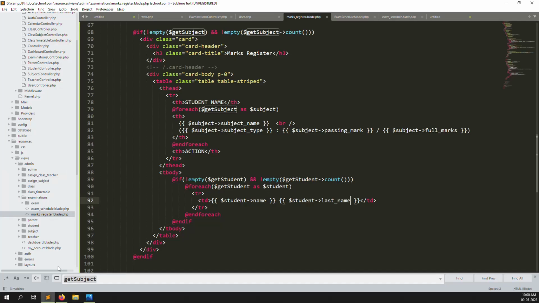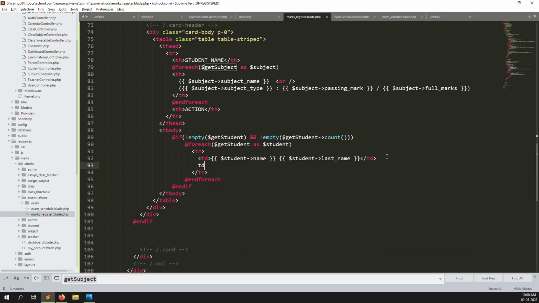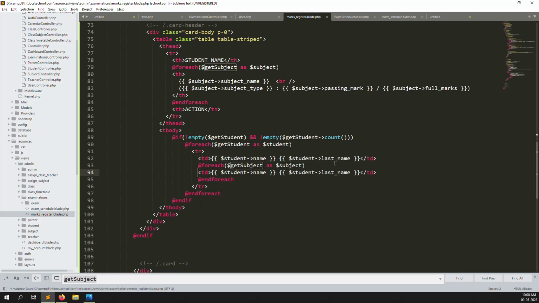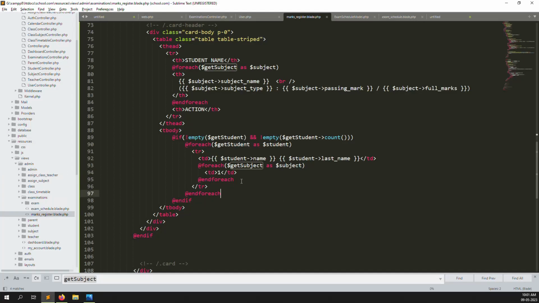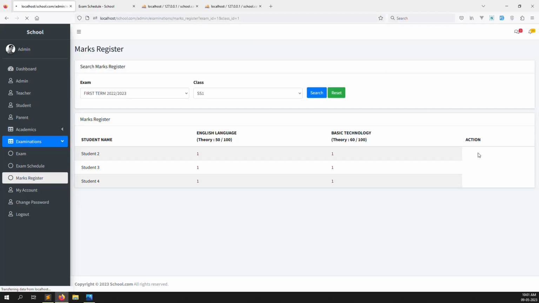So let's go to the marks. Just go to td. We also make the same foreach loop here. Just copy and paste it here with the foreach. Okay, I copy it and put it here, and I also change this to 1. I just put 1. Just go back again, and you can see 1 1 1. And I can also put a last td for the actions. So you can see actions here. Okay, so everything is good now.